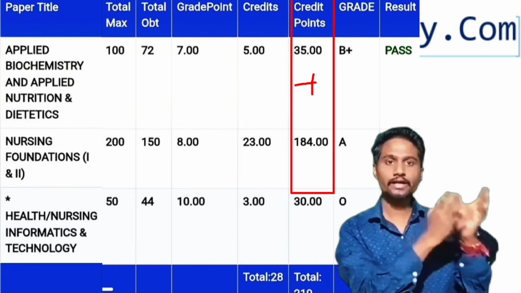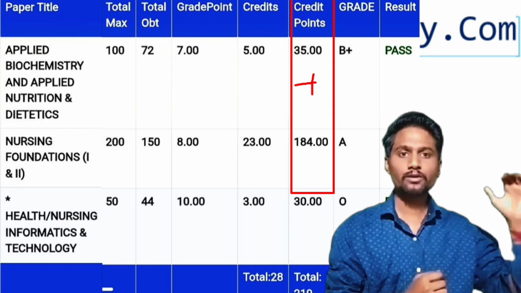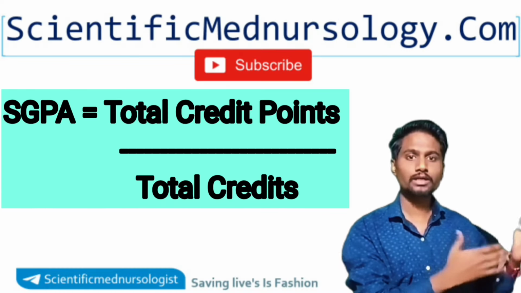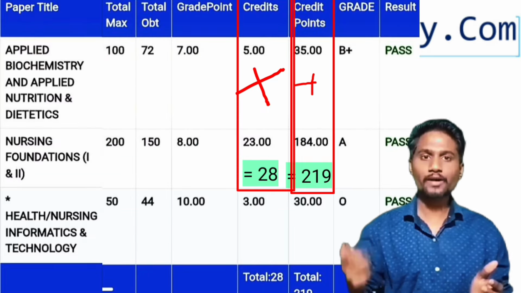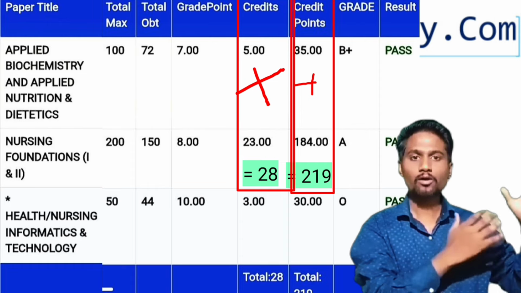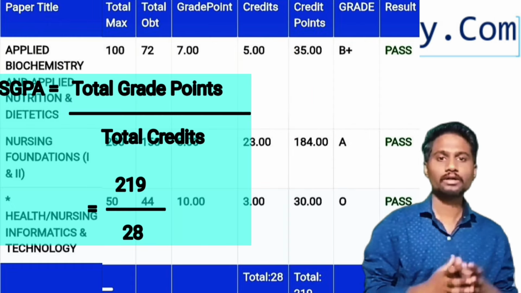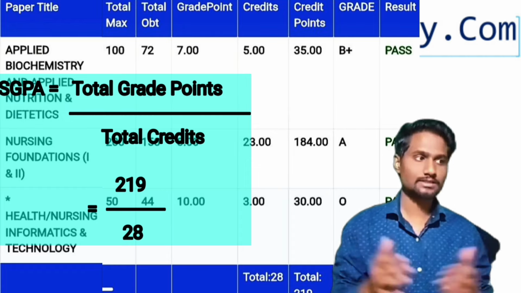We total the grade points we have got in each subject, and we need to divide by total credits. Just as we added the credit points of all the subjects, we should also add all the subject credits, and after that divide the total credit points by total credits.